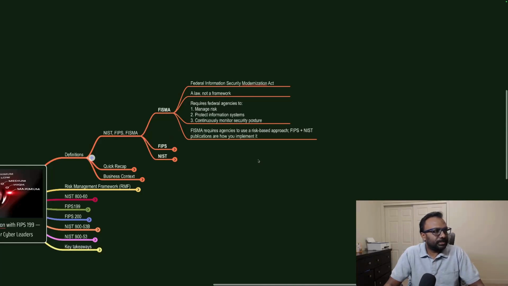Let's talk about FISMA. It is the Federal Information Security Management Act. FISMA is an act. It is not a standard or a guideline. It is mandatory for the federal government agencies, and it details why, the requirements, the importance, and what needs to be implemented for federal agencies. It is a law, not a framework, and FISMA mainly depends on risk management, right?